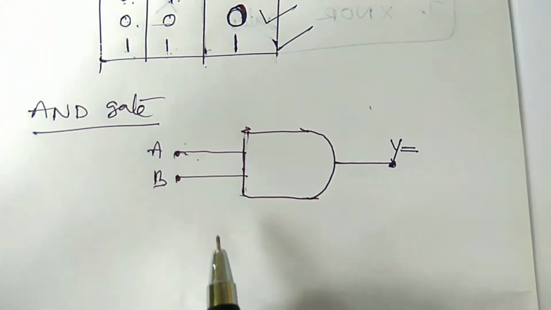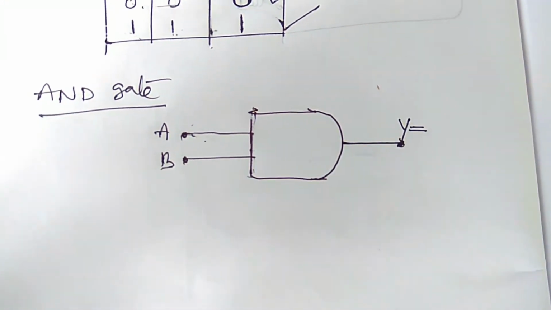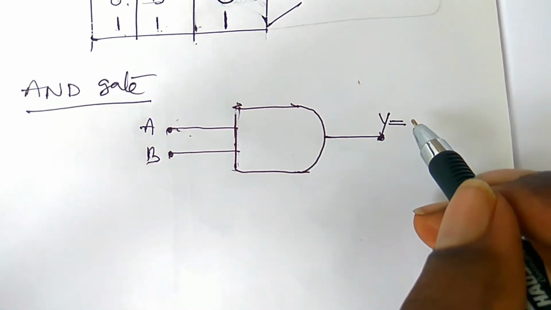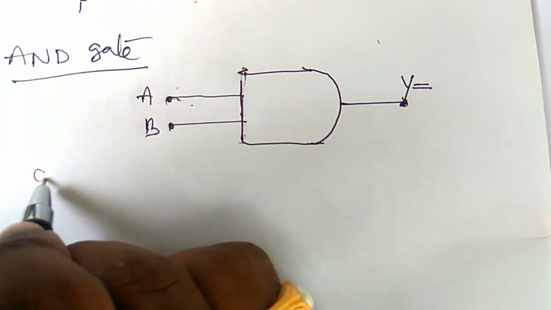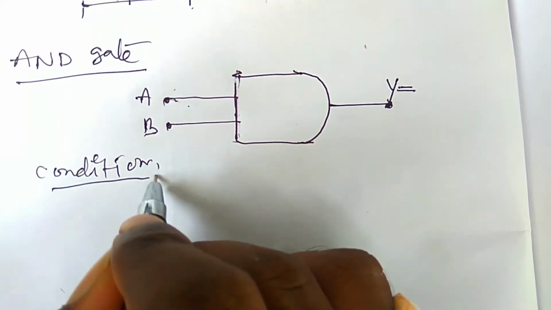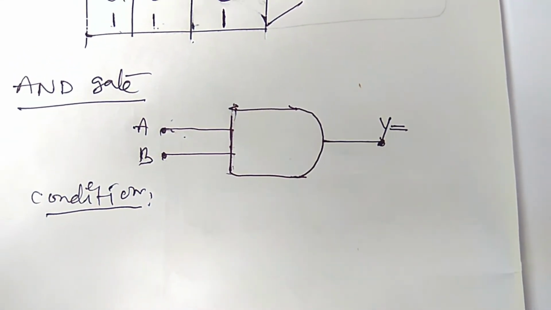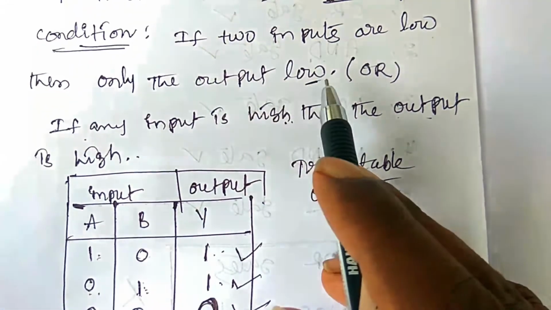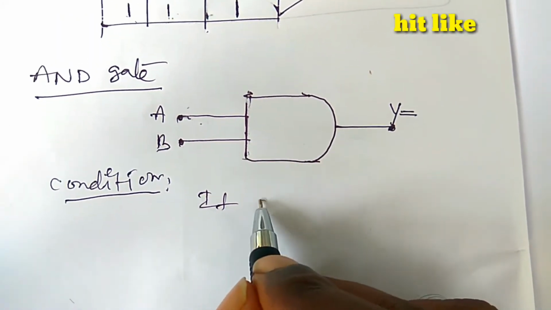And coming to the AND gate. The AND gate also has two inputs A, B and one output, that is y. After completion of the truth table, we have to write the output value in terms of A, B. So here we need to write the condition. What is the condition? Here the condition is the reverse of the OR gate. In the OR gate, if two inputs are low, then only the output is low. Here we need to write, if two inputs are high, then only the output is high.